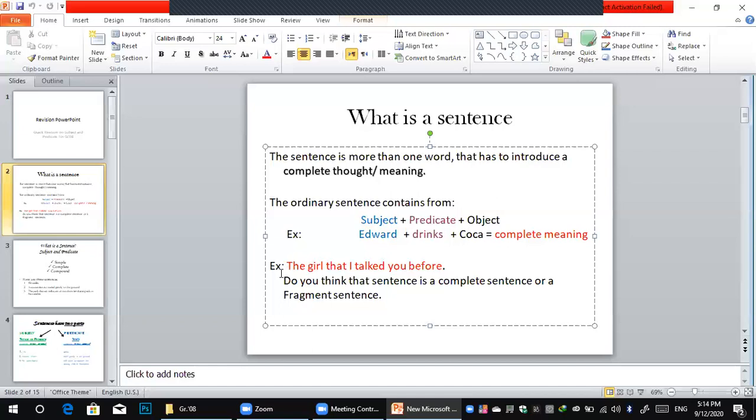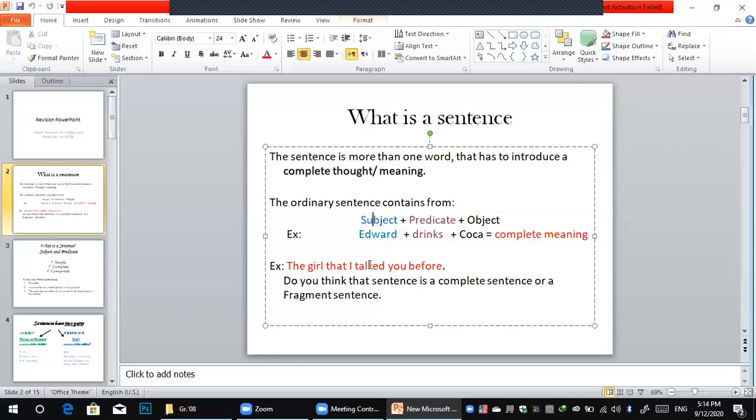So look at the next example here. The girl that I talked to you before. The girl that I talked to you before. Okay, the girl, I think, is the subject, and the predicate is the verb, talked. That's the verb talk. But do you think that's a complete meaning? Do you think so? Of course not.